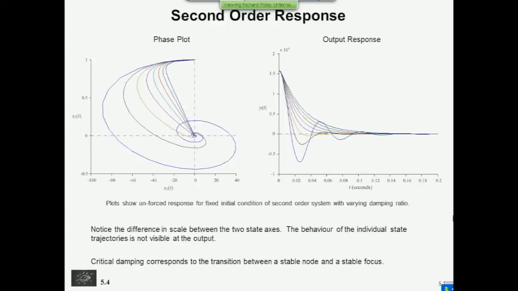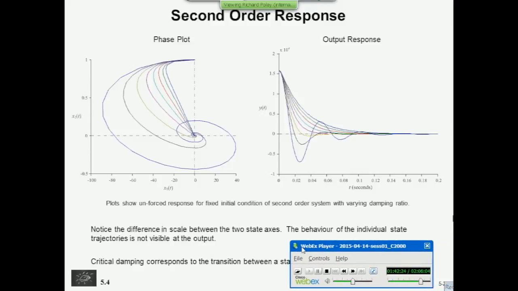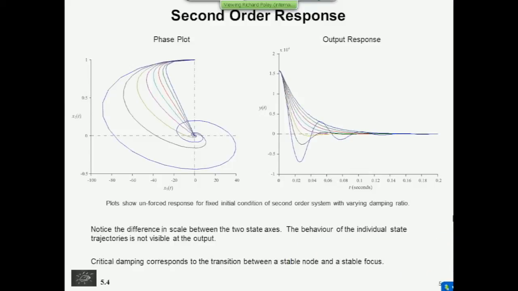And over on the right is the output of the system. So for varying damping ratio, very large damping ratio gives you these exponential shaped curves which react more and more quickly until you get to this purple one on the slide, which in fact is the critically damped case where zeta equals 1.